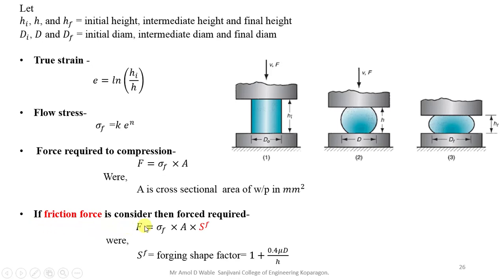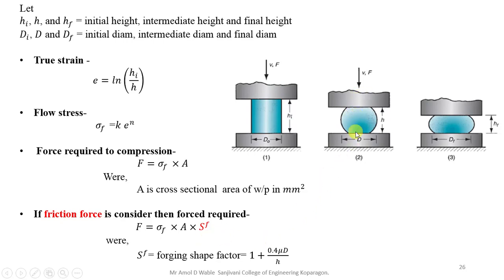Now frictional force. This is the force when there is an ideal condition, where no friction takes place between your workpiece surface and your die surface. But as we know, in practice there will always be friction between the workpiece and your die.